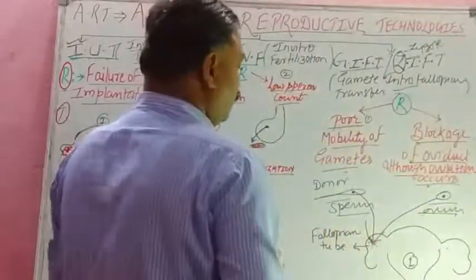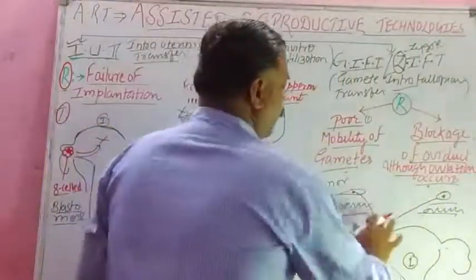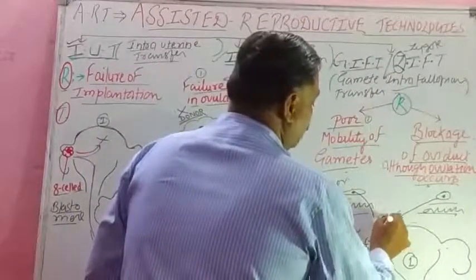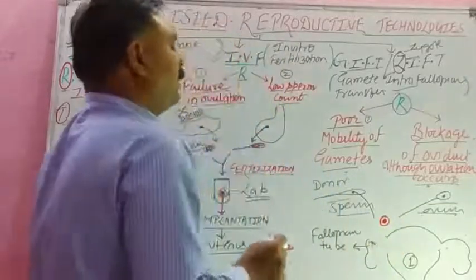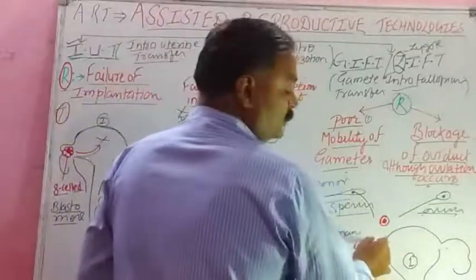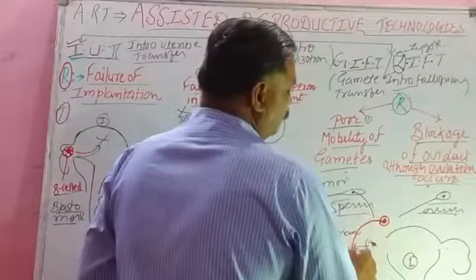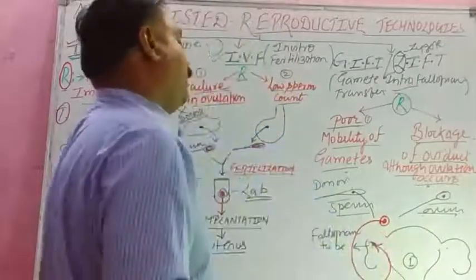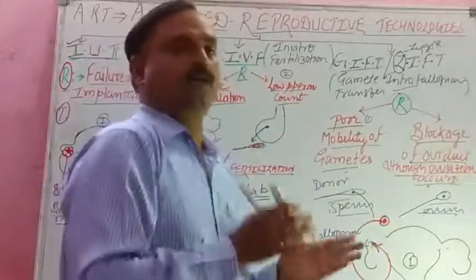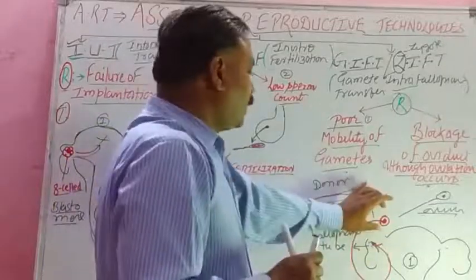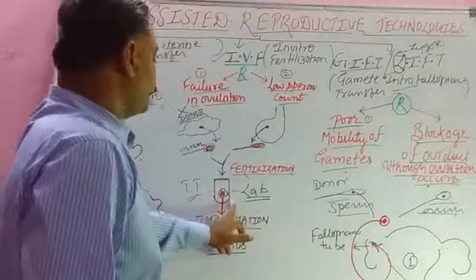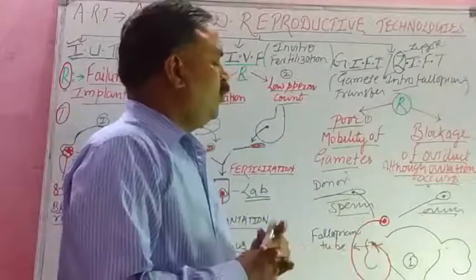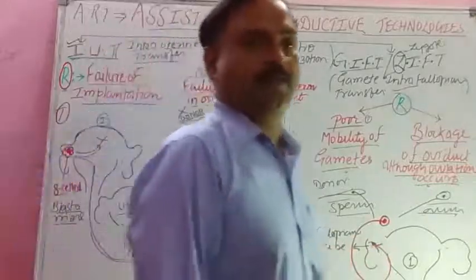Please see carefully, student. There is only one difference. Here in zygote intrafallopian transfer, we take the zygote from the fallopian tube and we transfer it into the fallopian tube of another female. This is the difference. In zygote intrafallopian transfer, we take this zygote from here. We can do it in vitro, and then we transfer it into the fallopian tube of another female, isn't it?